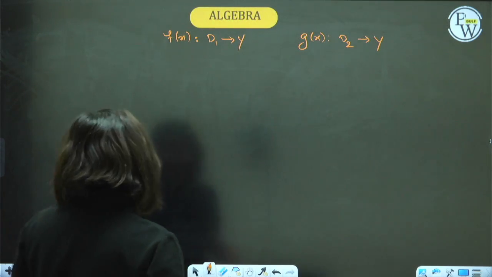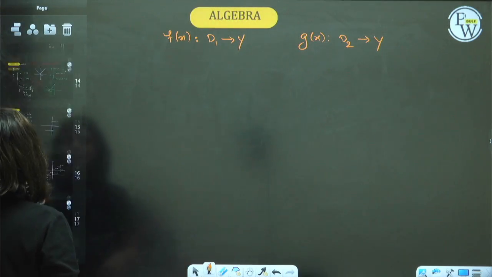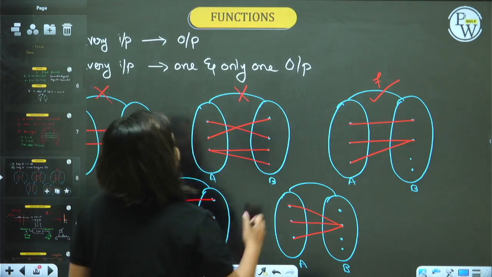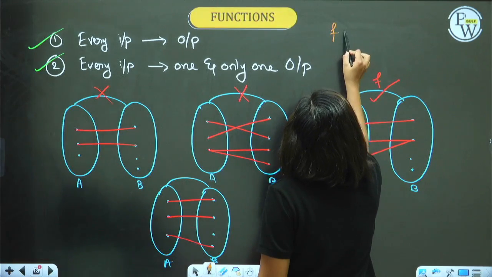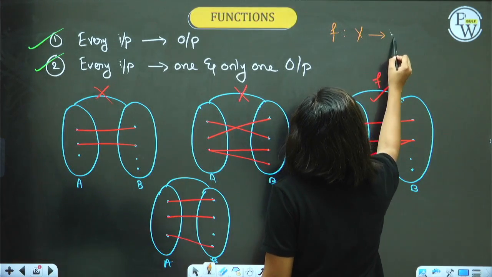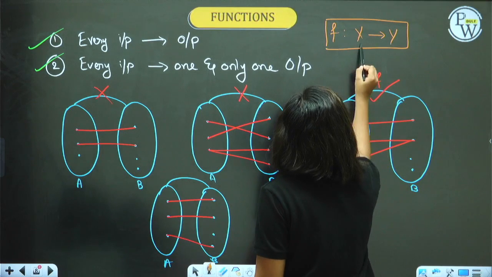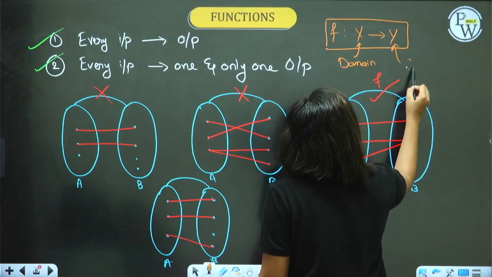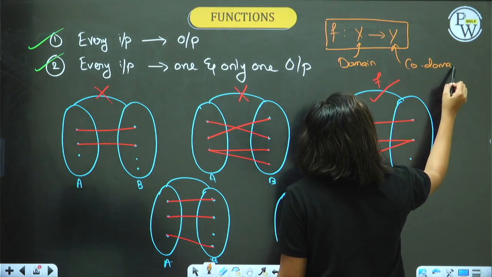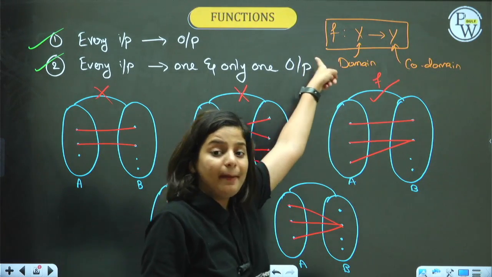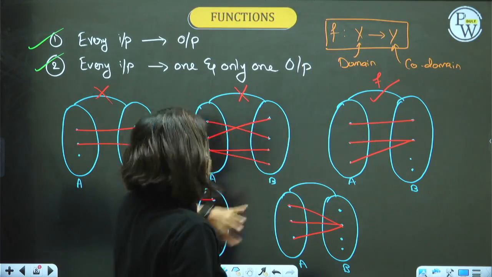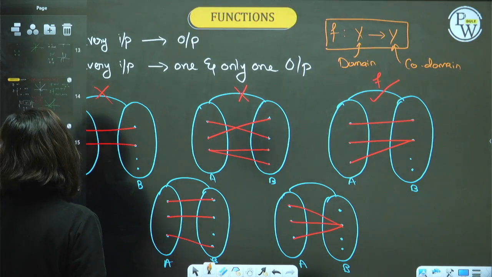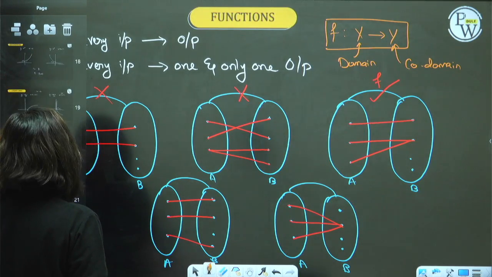People, very important, if at all you have missed or I have missed while studying function, the first thing is whenever writing a function from X to Y, this is how you represent a function. The X is the domain and Y is codomain. A function f mapping from X to Y. That means inputs are from X, outputs are from Y.